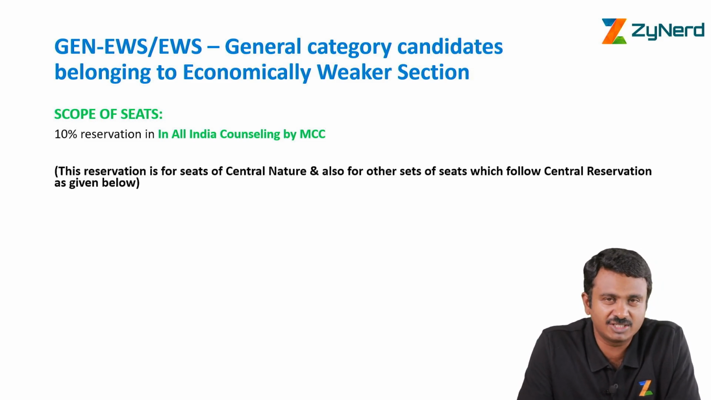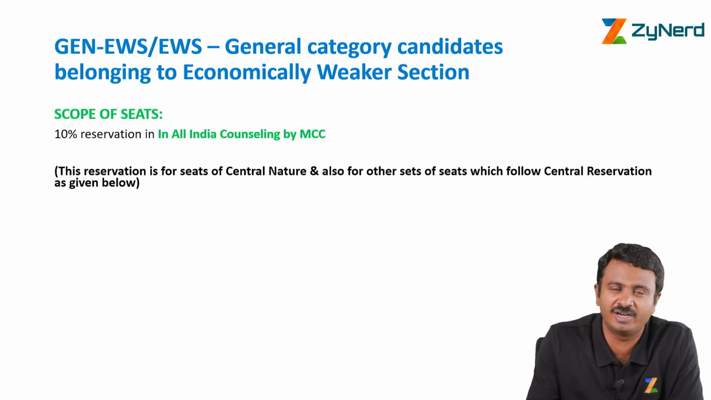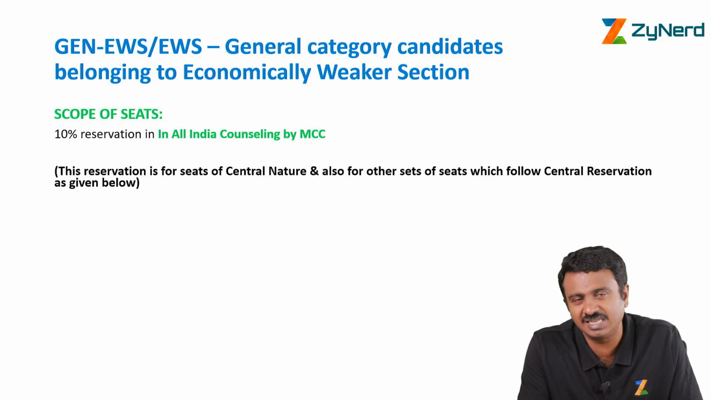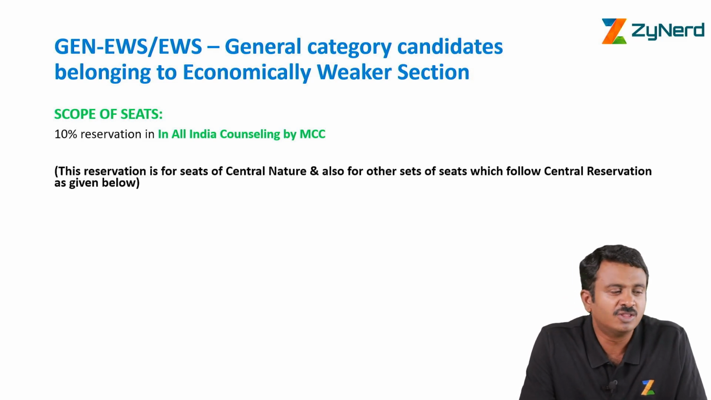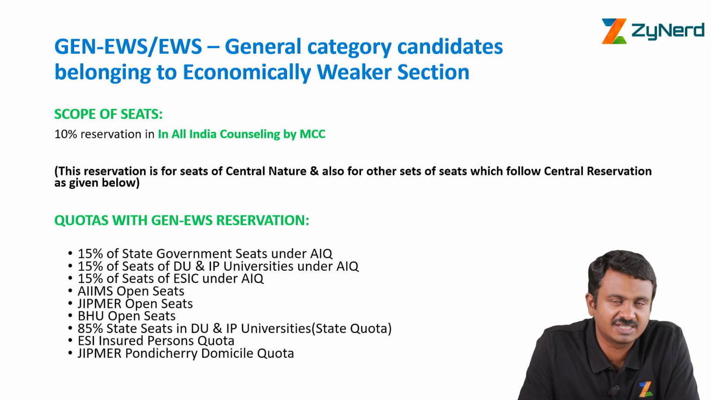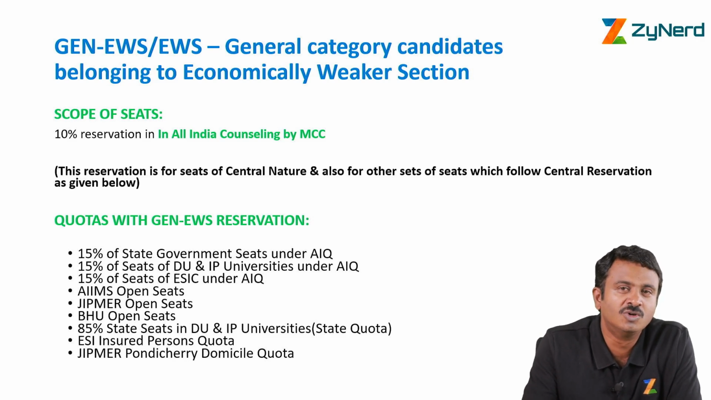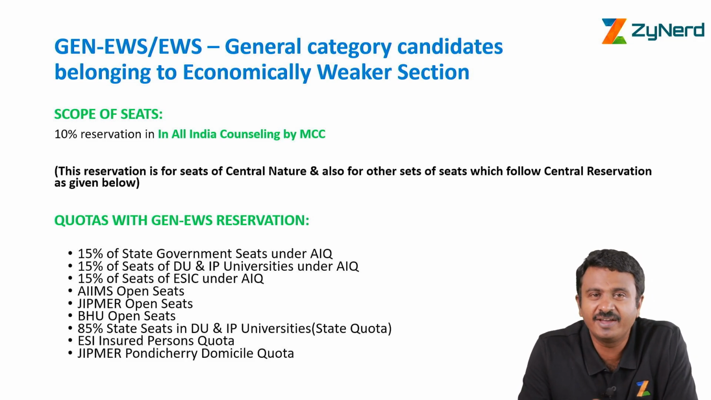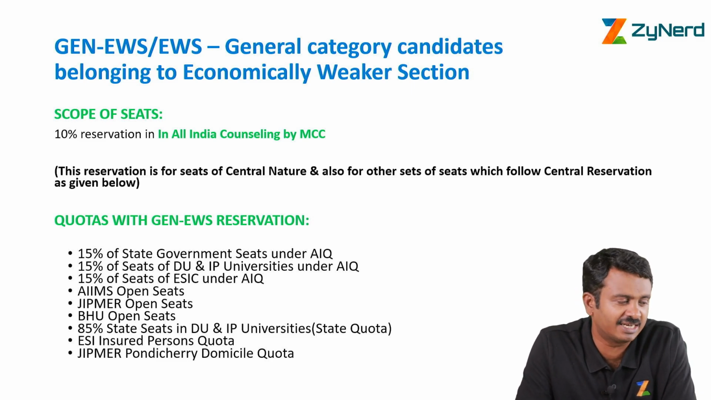There is 10% of reservation in a set of seats under all India counselling. So we look at what those seats are. These seats are basically seats of central nature, or those seats which follow a central reservation, state seats which are allotted through all India counselling which follow a central reservation. The quotas that have EWS reservation are one, all India quota. Every seat which is under all India quota has 10% seats reserved for EWS candidates.